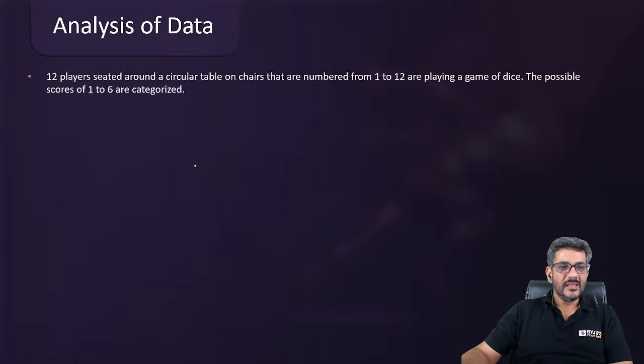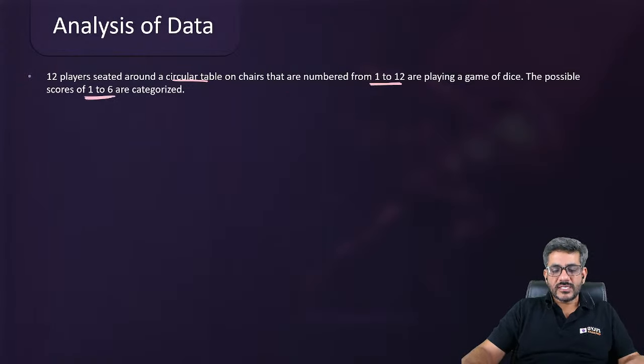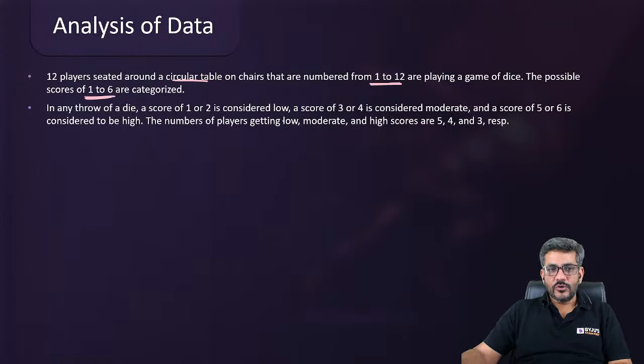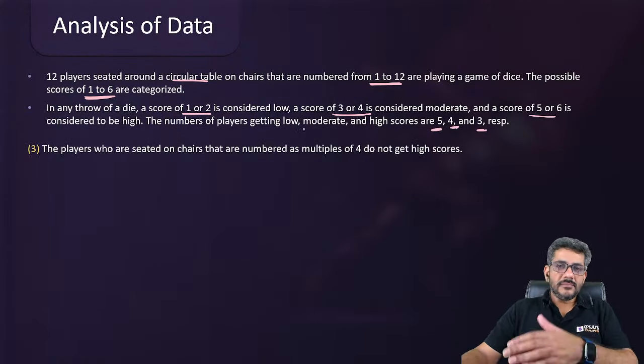Okay, so this is the information that has been given to us. 12 players seated around a circular table on chairs that are numbered from 1 to 12. Possible scores are 1 to 6. He has already told you that 1 and 2 are called low scores, 3 and 4 are moderate, 5 and 6 are called high. Okay? And there are 5 low scores, 4 moderate scores, and 3 high scores. And then there is some set of information.